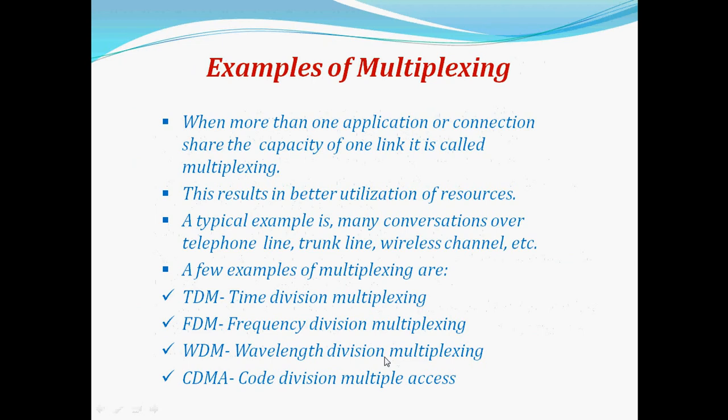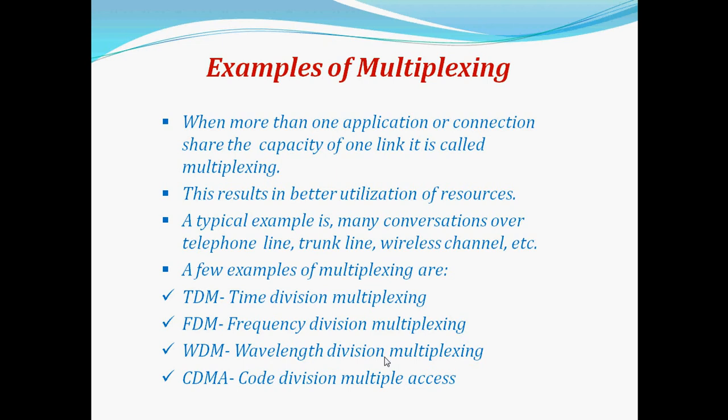Some examples of multiplexing, as we have already seen. Two types of multiplexing we have seen: frequency division multiplexing and time division multiplexing. We can send a number of information or message signals in the same time interval in frequency division multiplexing, and for time division multiplexing we can transmit a number of signals in different time slots. Here are some examples we are going to see.